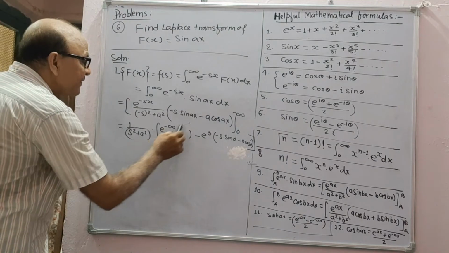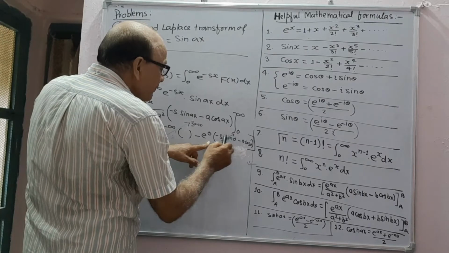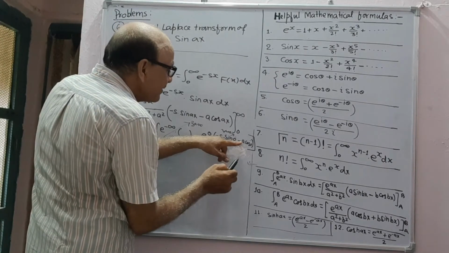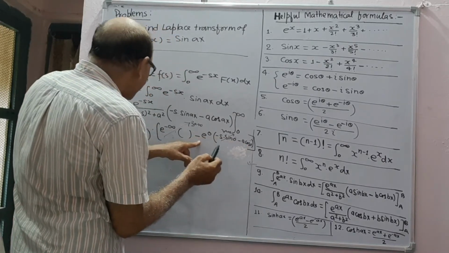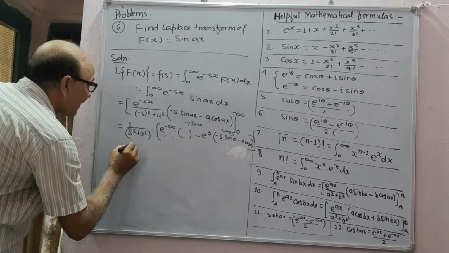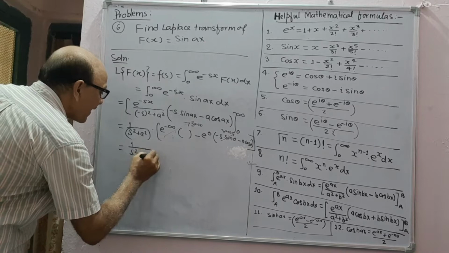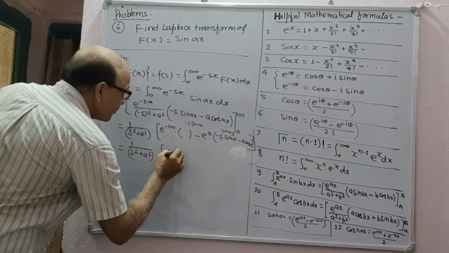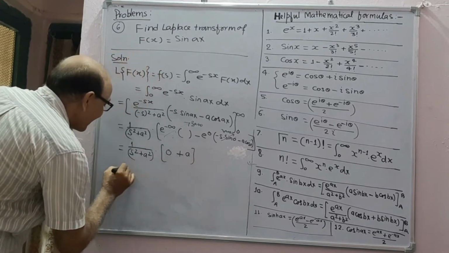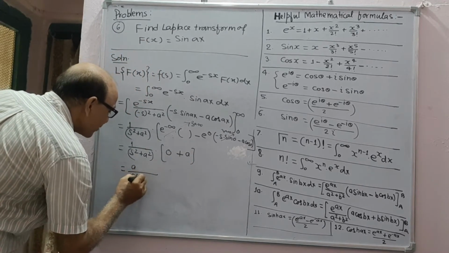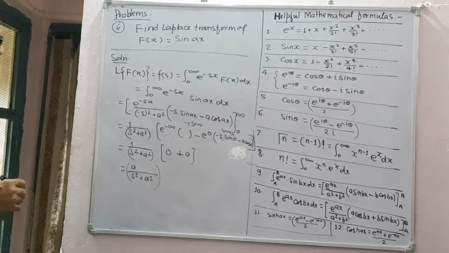Now this is 0, this is 1, this is 0, and cos 0 is 1, minus a, minus plus a. The result will be 1 upon s square plus a square into 0 minus plus a. That is a upon s square plus a square will be the final result.